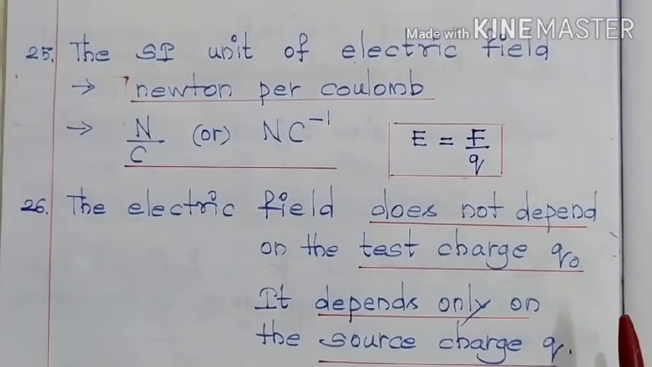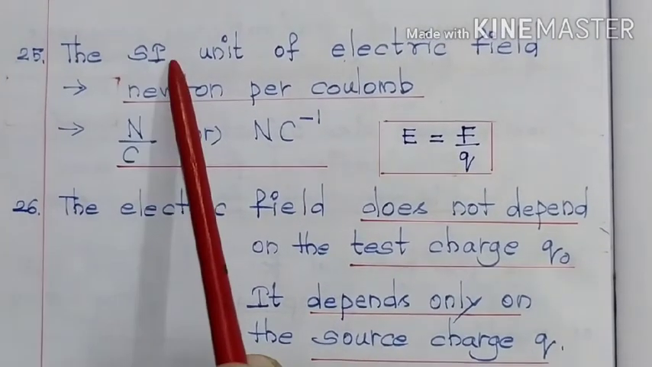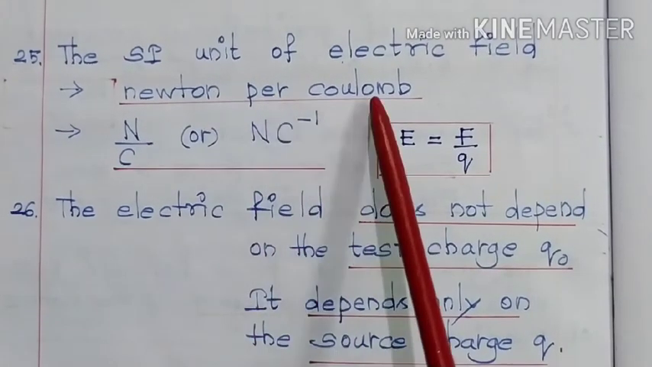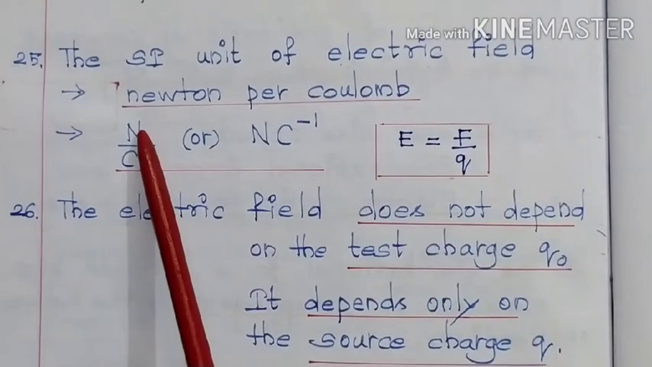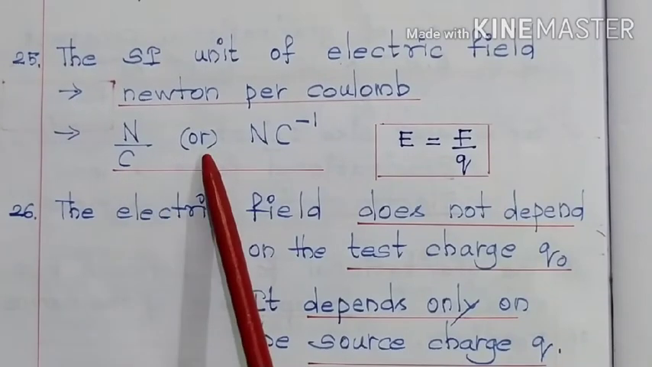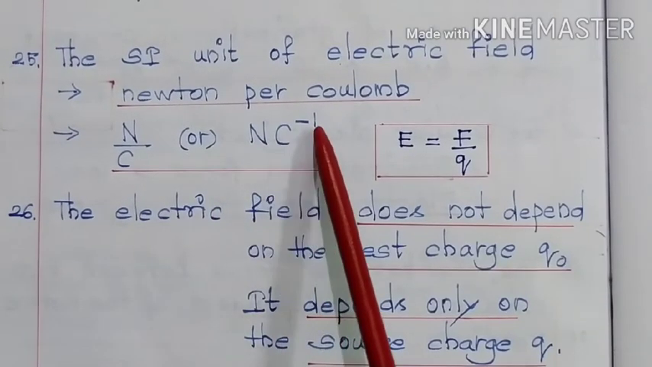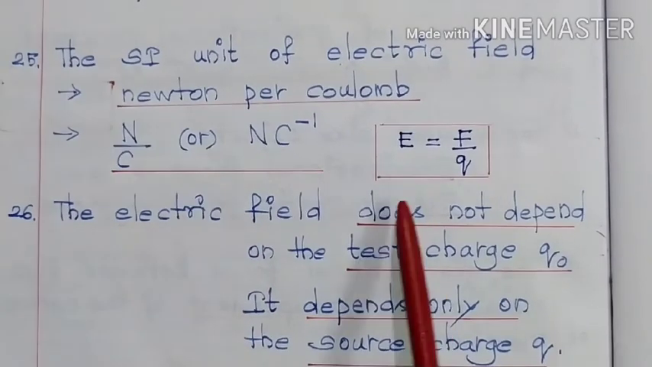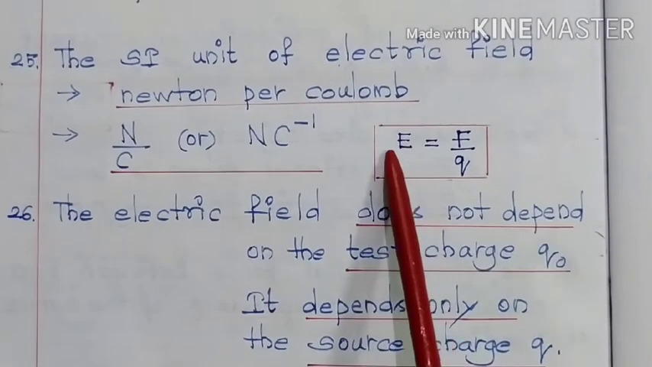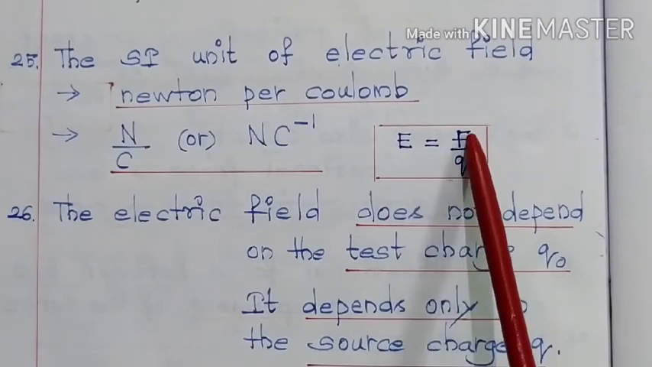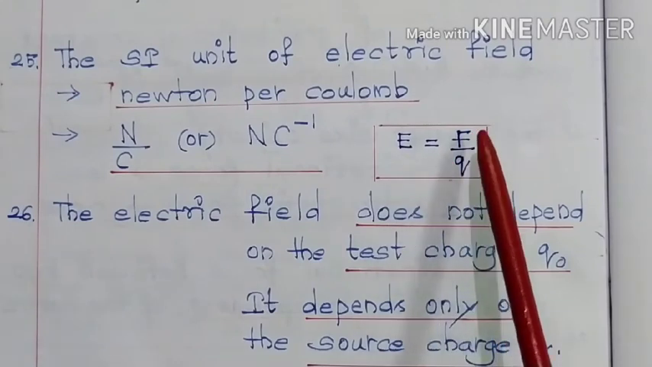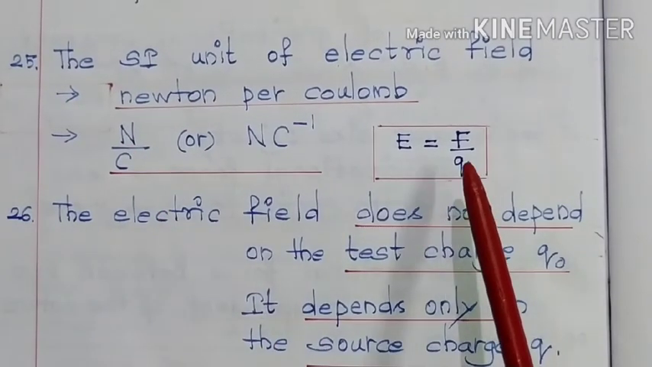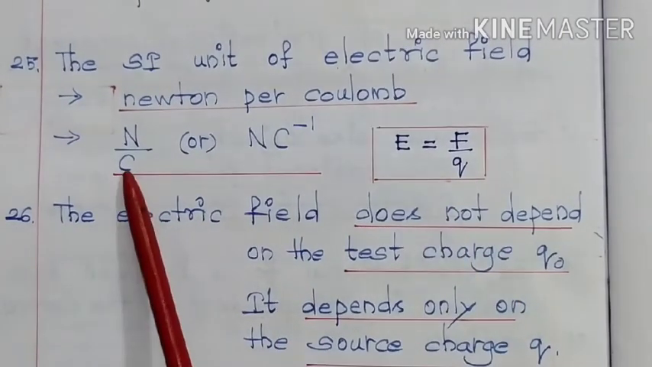Next point, the SI unit of electric field is Newton per Coulomb, that is capital N by capital C or capital N C power minus 1. How do we get this unit? The expression for electric field is capital E is equal to capital F by Q. F stands for force, so its unit is Newton, and Q stands for charge, so its unit is Coulomb.